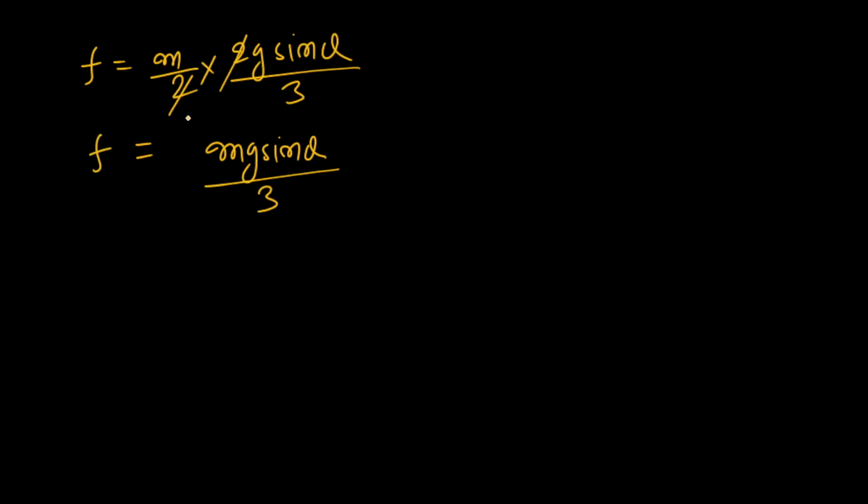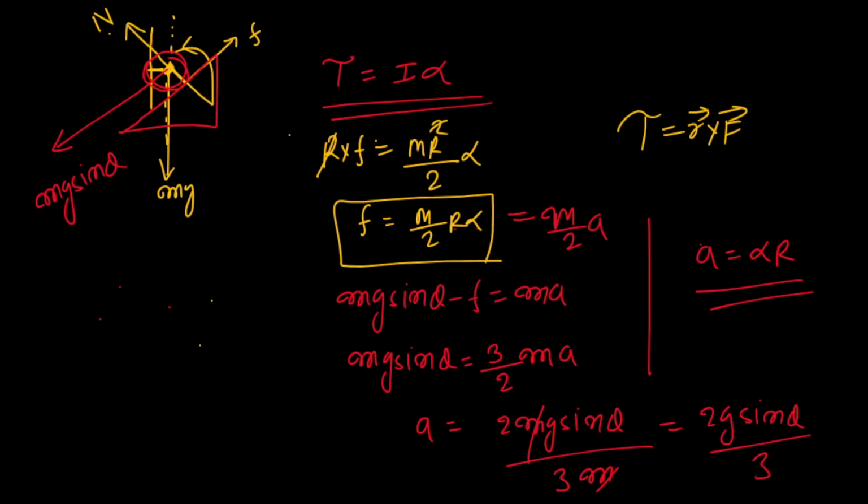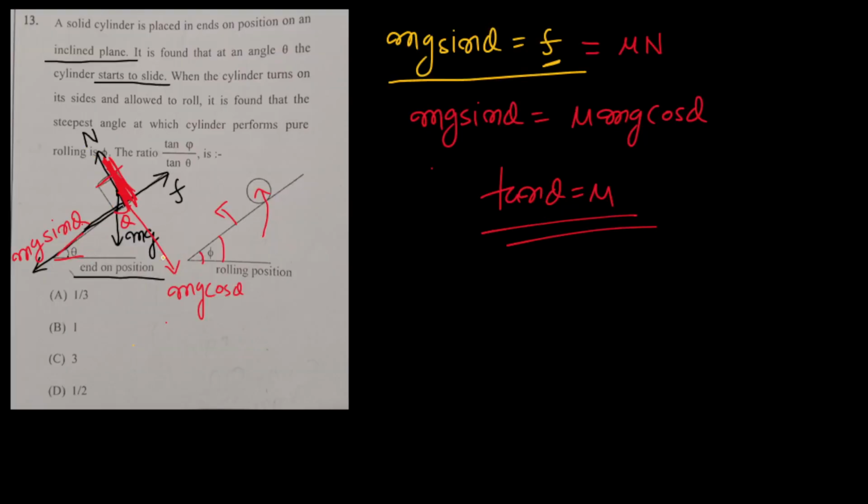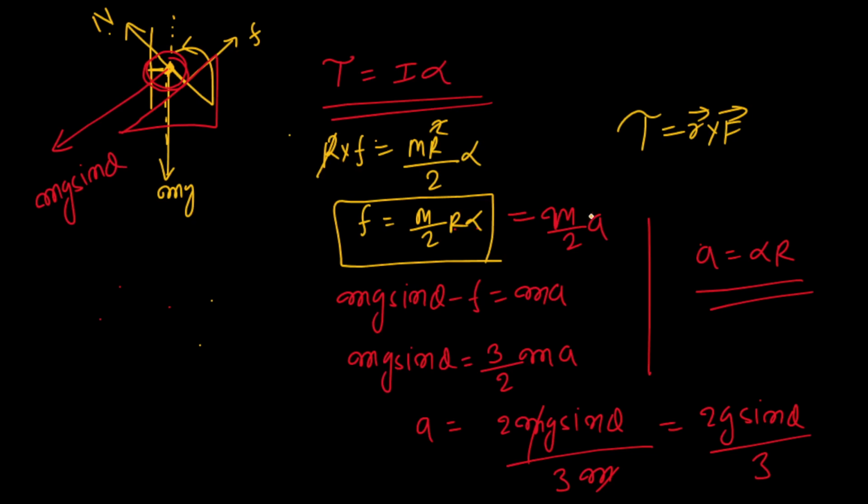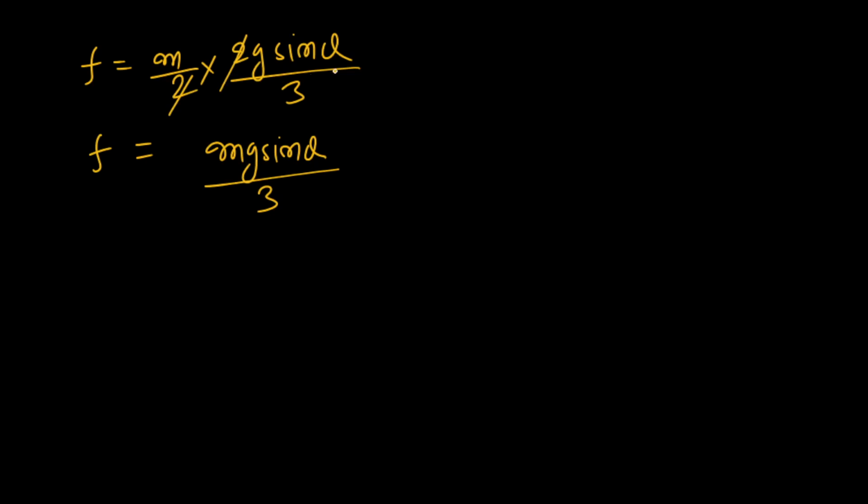Okay, and this theta is what here? This theta is basically different from this theta. I mean, this is phi actually, but everywhere I've written theta. So let me convert it into phi. Okay, so this is your phi. Sorted. So this is your phi. Now we need to talk about tan phi. How we can do that here?